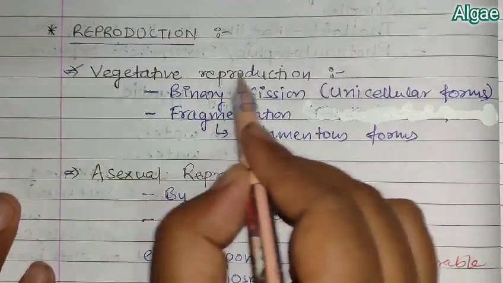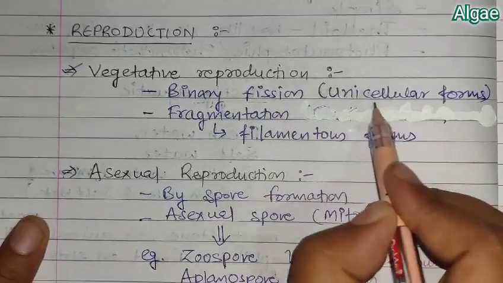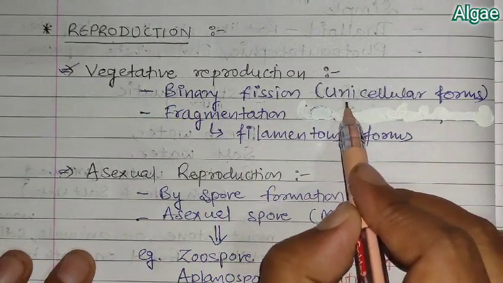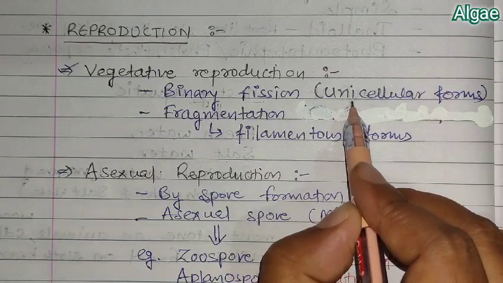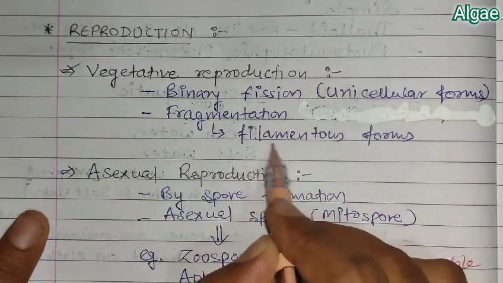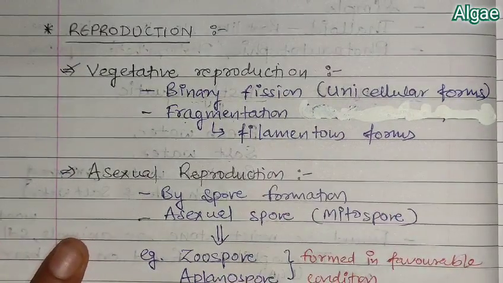In case of vegetative reproduction in algae, we usually find binary fission, where a single cell organism converts into two parts and divides into two. It lives its life as two, so it is a unicellular form. They also carry out fragmentation in filamentous form. The whole body undergoes fragmentation.